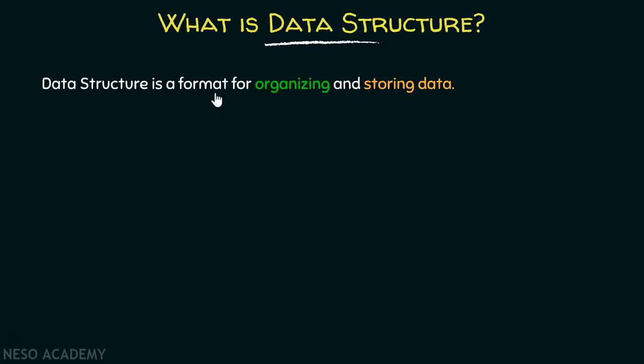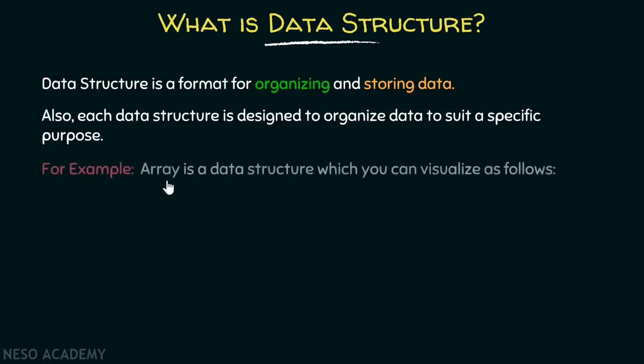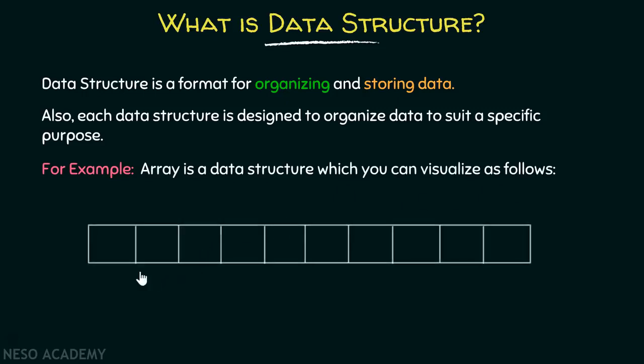Data structure is a format for organizing and storing data. It is a format in which you can organize the data. Also, you can store the data. Also, each data structure is designed to organize data to suit a specific purpose. For example, an array is a data structure which you can visualize as follows. This is the way you can visualize an array.